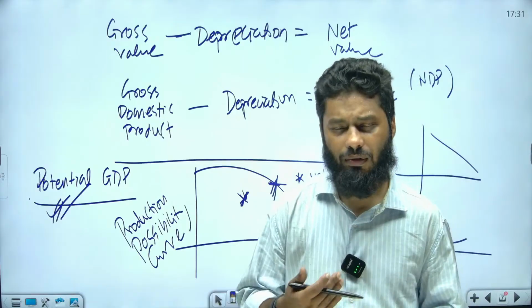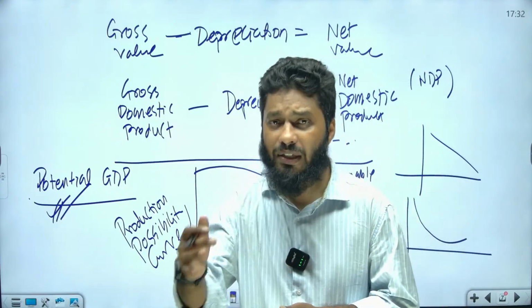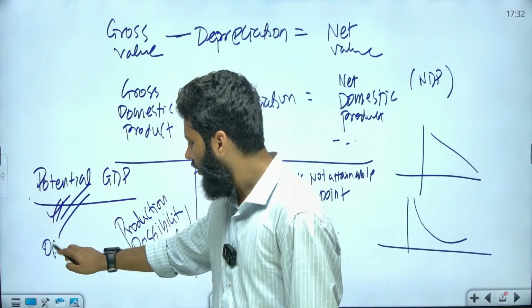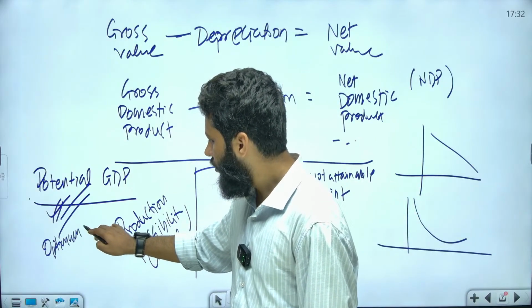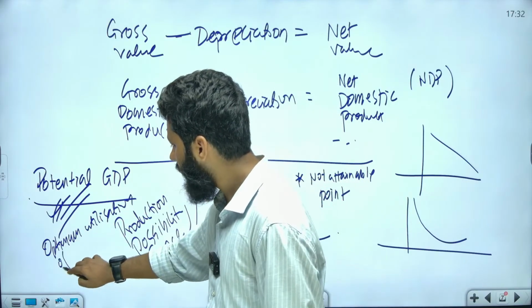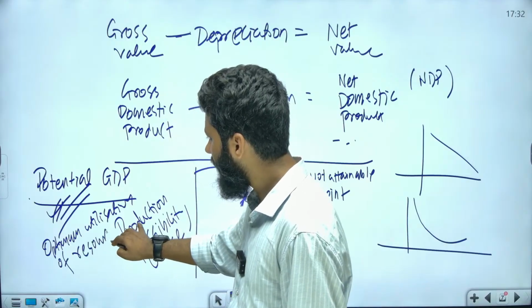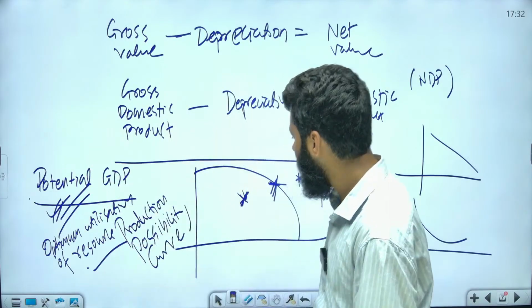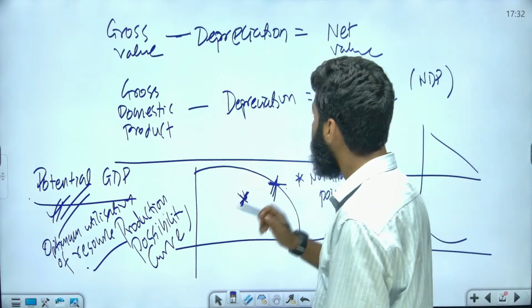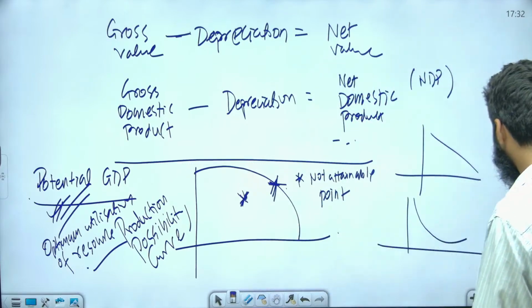So potential GDP is the potential that you can achieve given the optimum utilization of resources. Otherwise we have the normal GDP calculation, right? This is one concept that we wanted to understand.